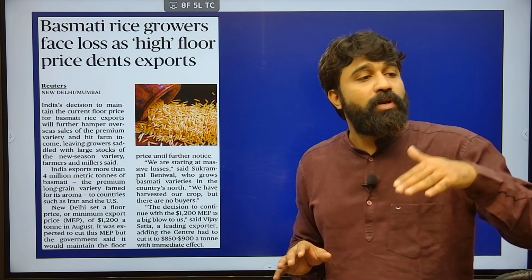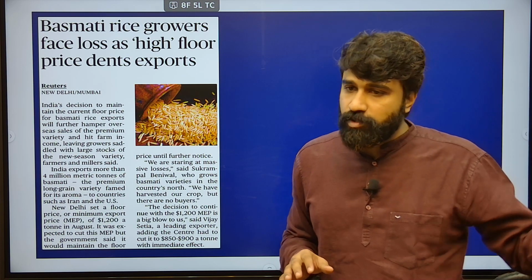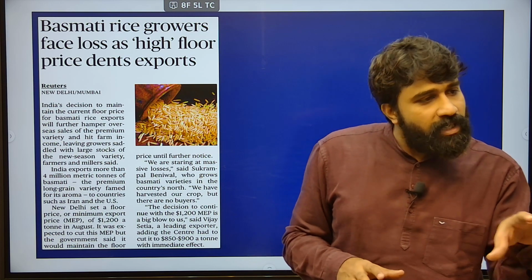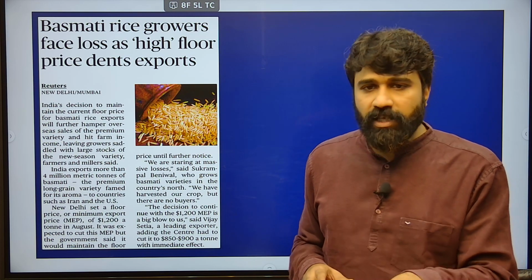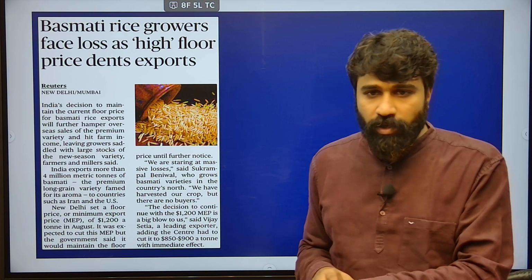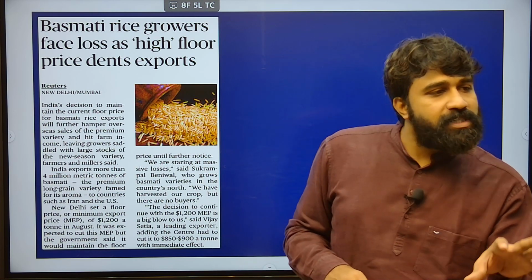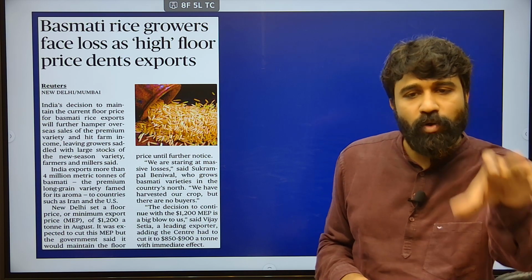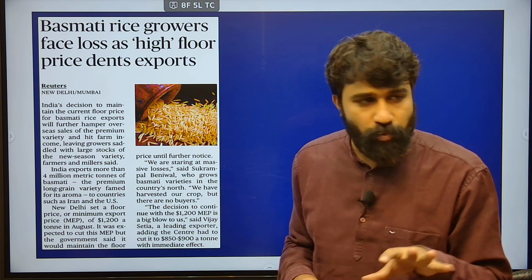They want more exports, it has to be exported more, but it may actually disrupt the supply chain in the domestic market. If there is more export of a good, especially which is in demand in the local market, it may disrupt the supply chain system in the domestic market. Therefore, the Government of India puts a certain threshold on the export price of certain goods.